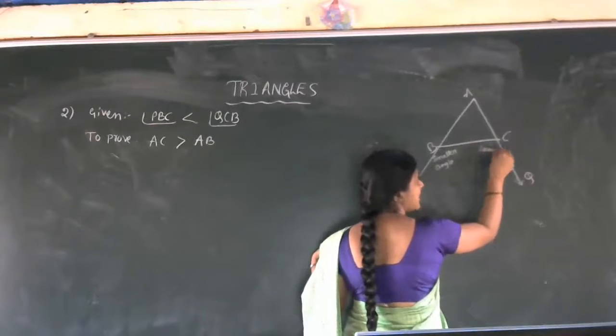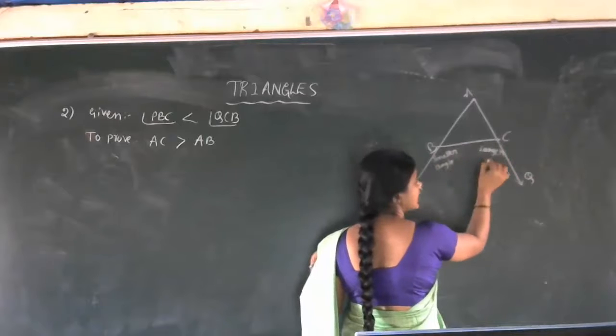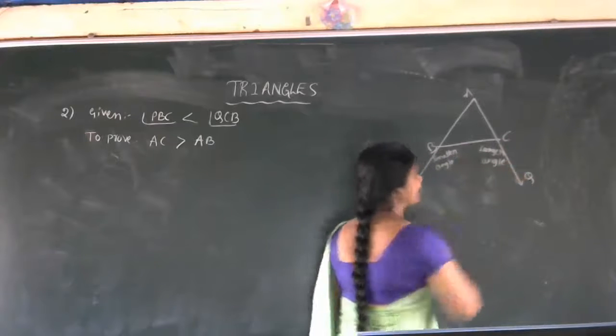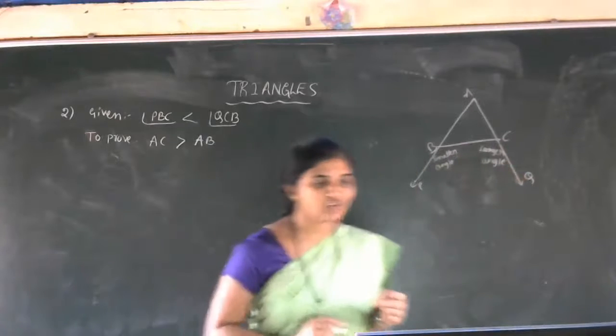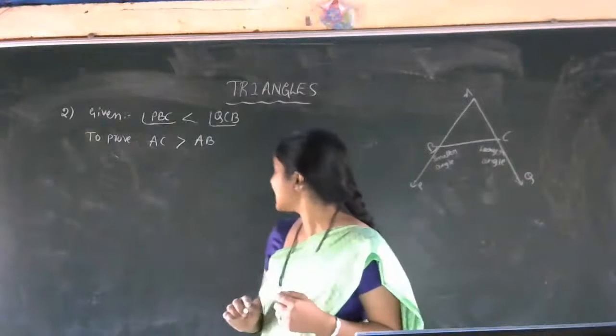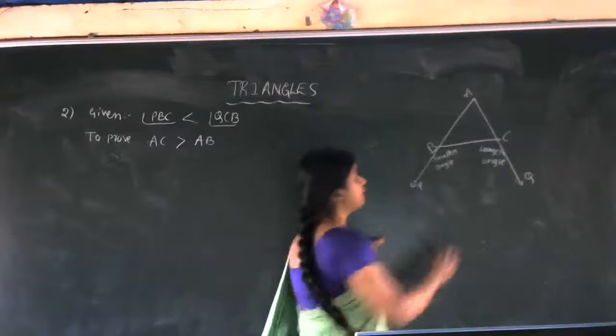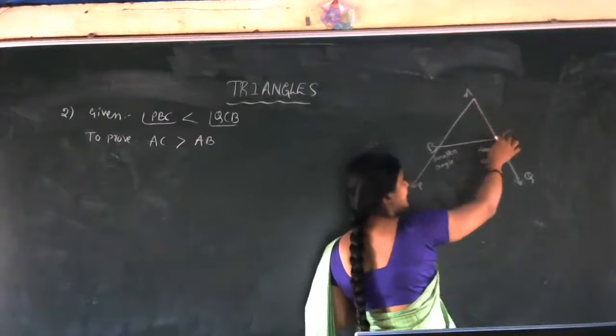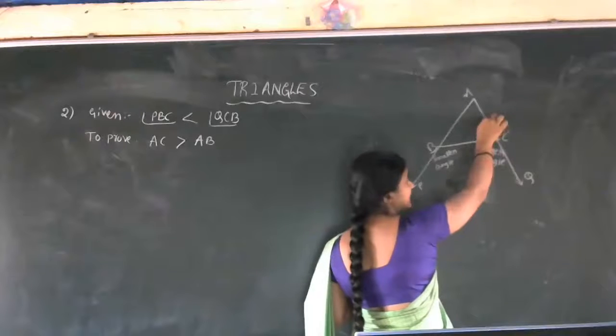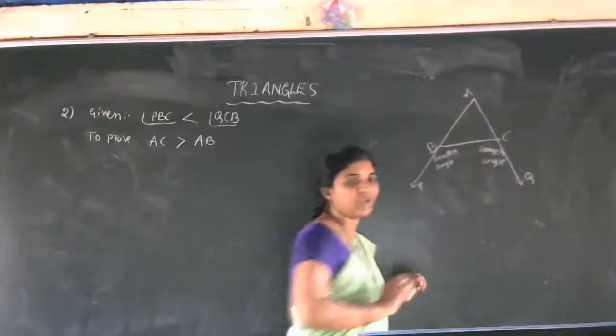Now we have to show that AC is greater than AB.